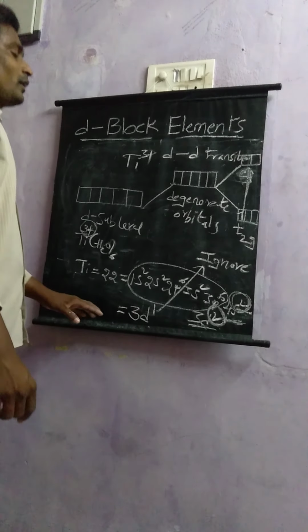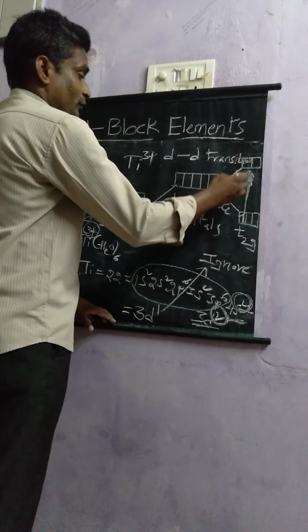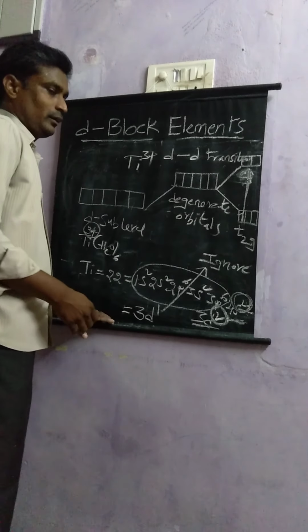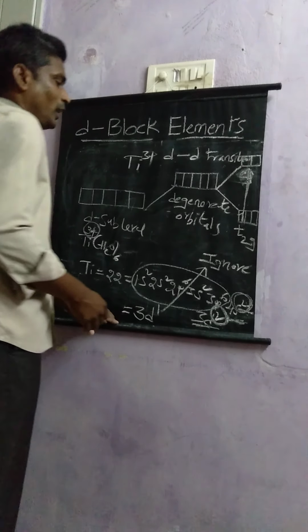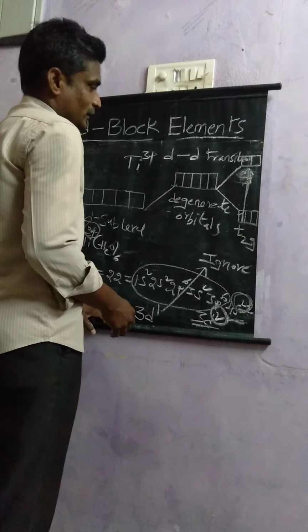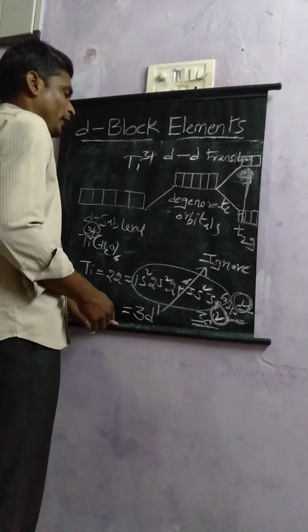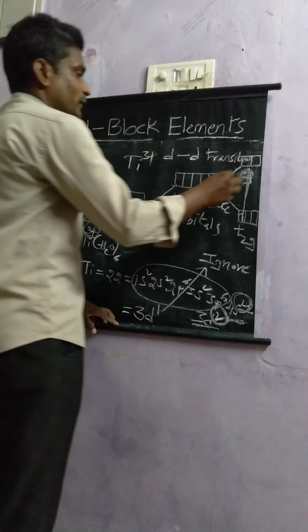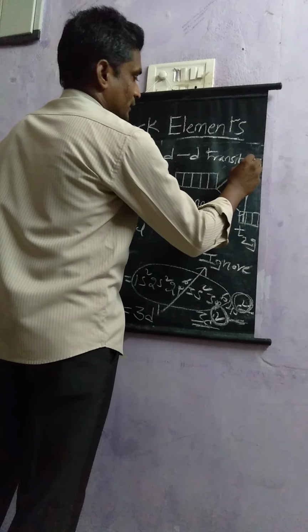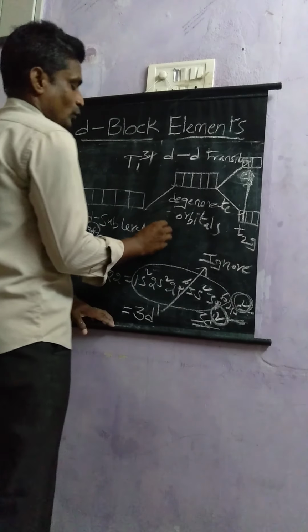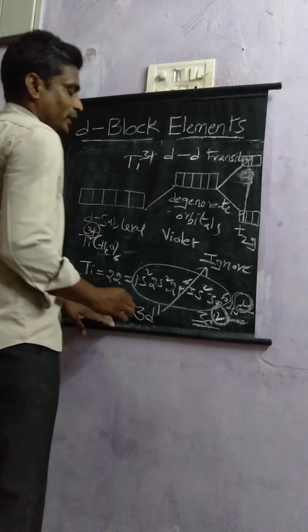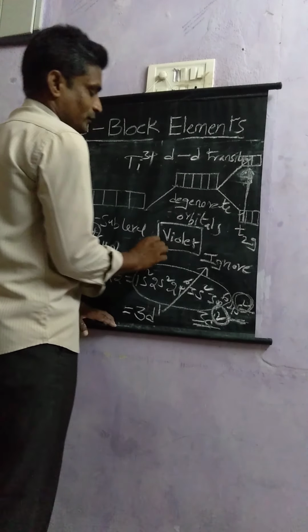So if the electron jumps from d to d after absorption of energy, color will be exhibited. That color is violet in nature.